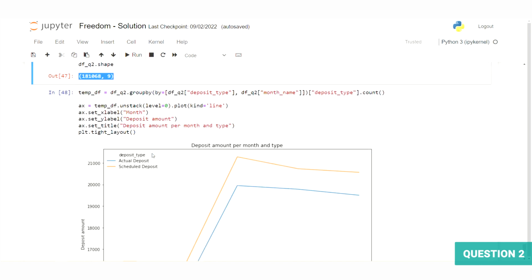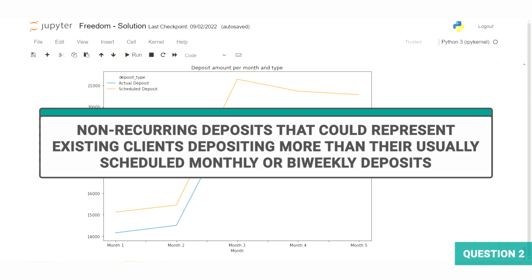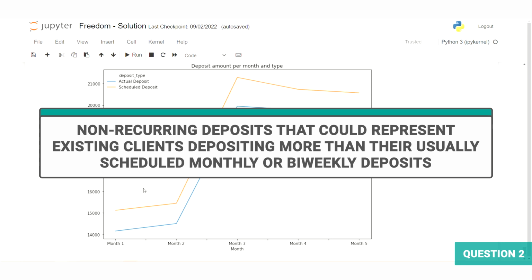And then I just made a quick graph using only this data frame showing our usual sums of the deposit amount. This time I've split it by the deposit type, whether it was actual or scheduled. But let's specifically take a look at extra deposits. These are non-recurring deposits that could represent existing clients depositing more than their usual scheduled monthly or biweekly deposits.